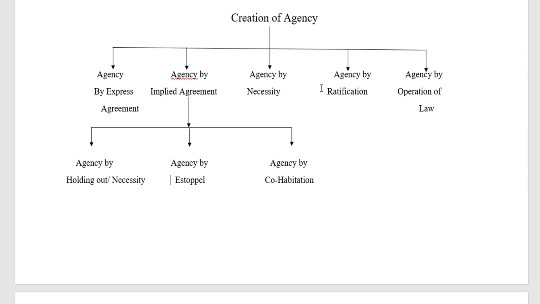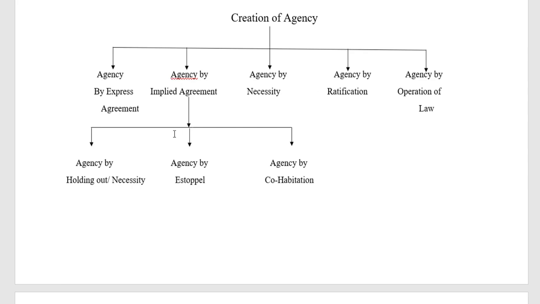That means some person insures goods belonging to another without the principal's consent. If the principal ratifies A's act with regard to the insurance, it is held to be a valid ratification.